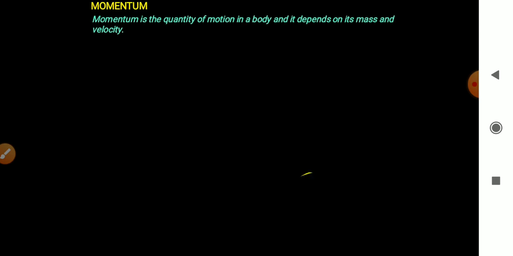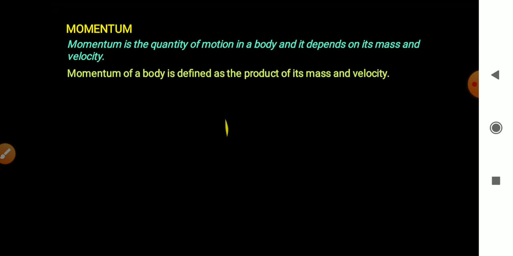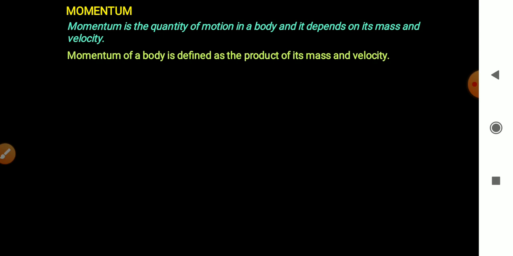What is momentum? Momentum is the quantity of motion in a body and it depends on mass and velocity. Right? Momentum can be defined as the mass in motion along a straight line. All objects have mass, so if an object is moving, then it has momentum. That is, it has its mass in motion.